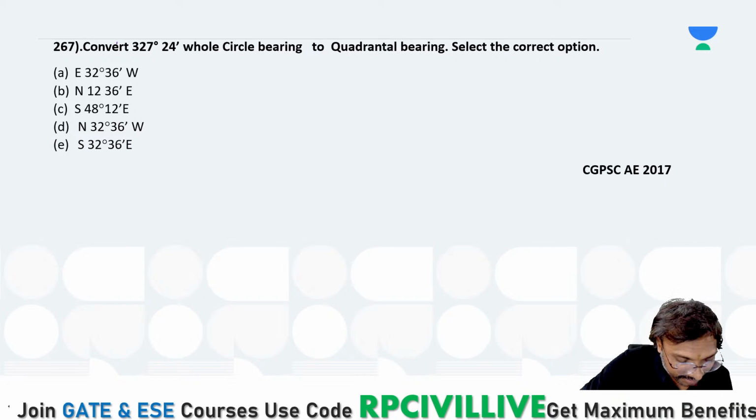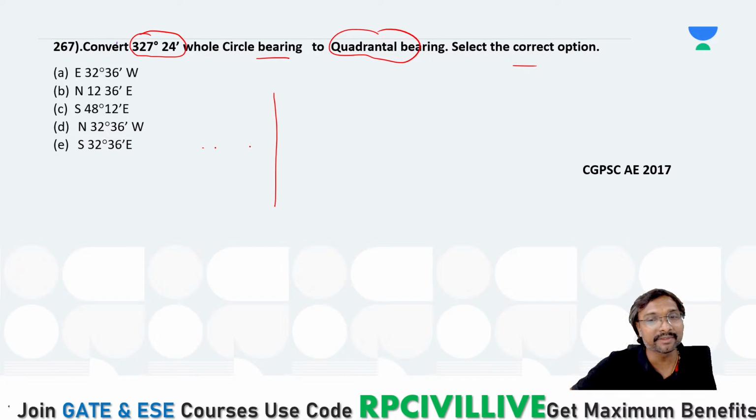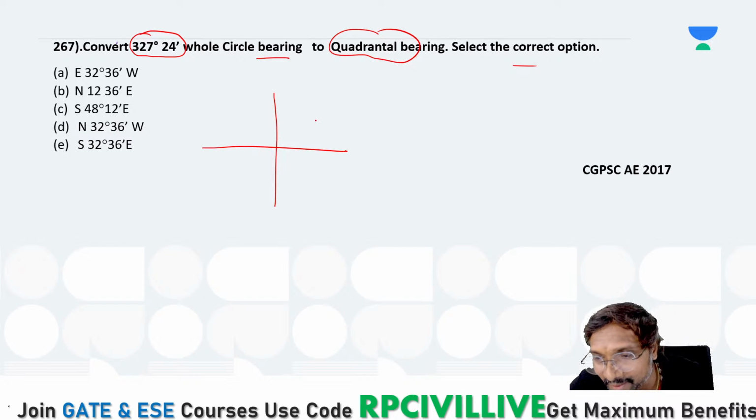Right. So what is the correct answer now? Shall we check it? Shall we start solving? Yes, we'll start solving it. Convert that 327 degrees 24 minutes whole circle bearing to quadrantal bearing and select the correct option. 327 degrees 24 minutes means it is in which quadrant, all of you? Right, now only one option, D.